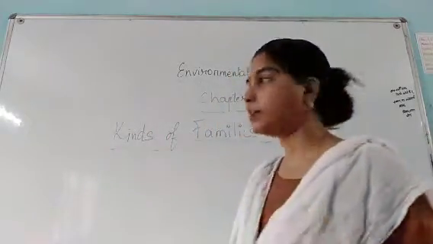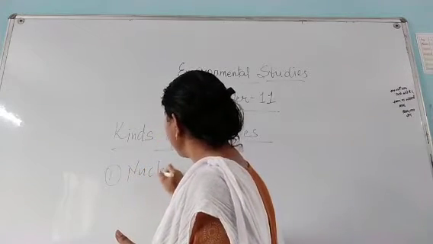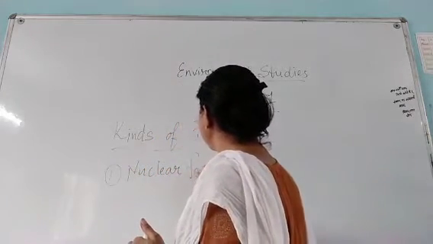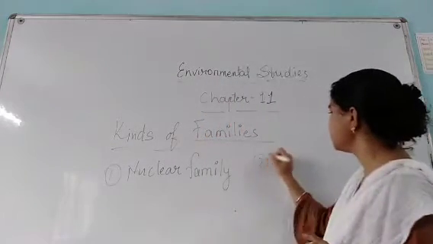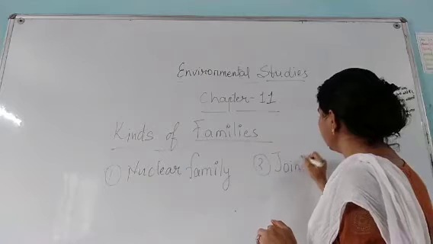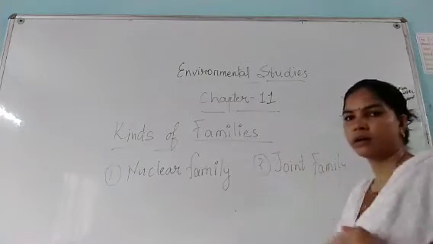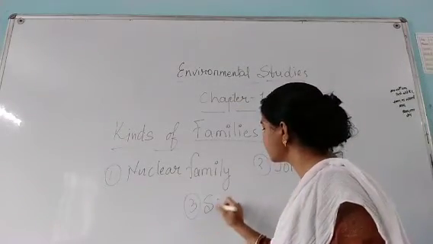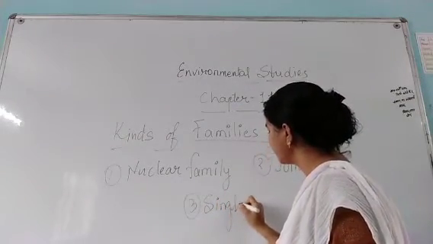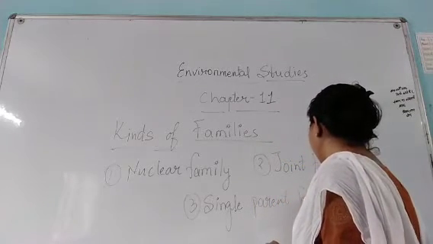One is nuclear family. Second one is joint family. And third one is single parent family.